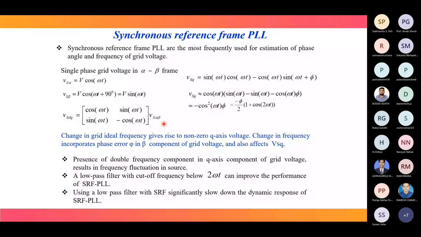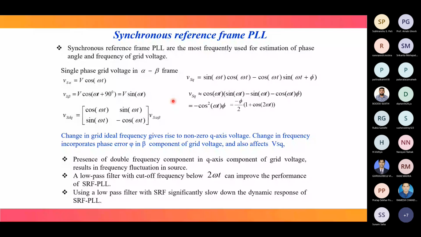When this is multiplied with the Vs alpha beta domain, if our voltage is 1 per unit, what happens to the Q component? We get sin omega t multiplied with cos omega t minus cos omega t multiplied with sin omega t, so the Q component becomes 0. But this is the case when there is no change in frequency, so the component is generally 0.